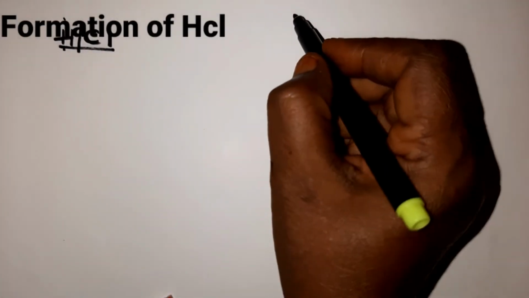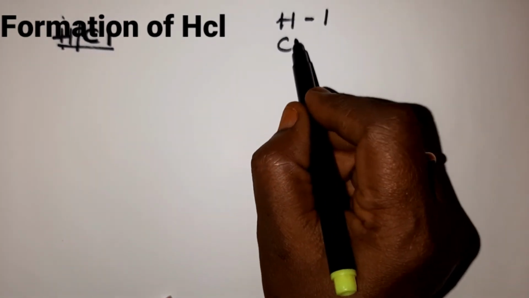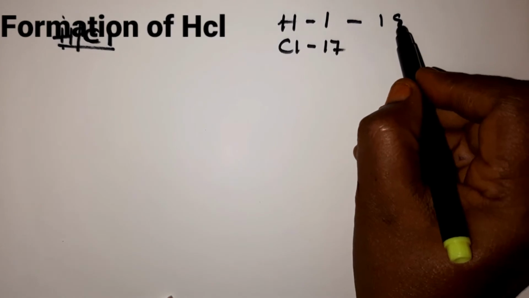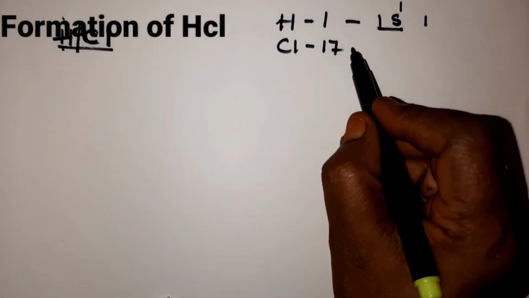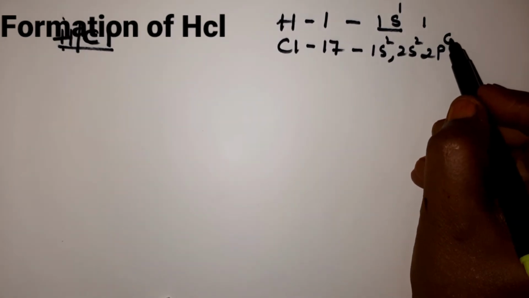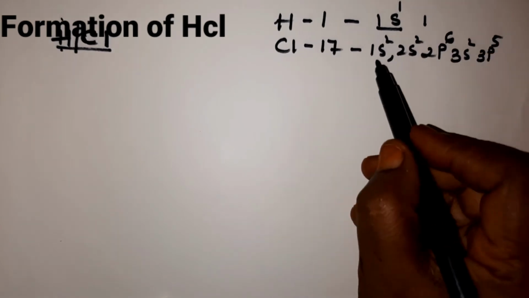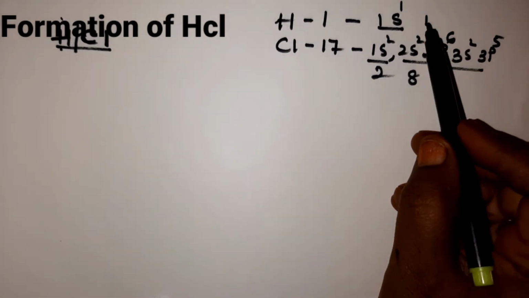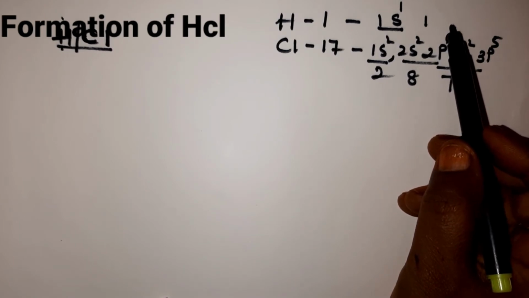Now we can see what is the atomic number of H. H atomic number is 1. Chlorine is 17, children. So how do you write electronic configuration? 1s1. So how many electrons are there in the outermost shell? 1 electron. Now what about chlorine? 1s2, 2s2, 2p6, 3s2, 3p5. Very good, children. So 2, 8 and 7 electrons. Now hydrogen is in need of 1 electron to attain helium gas electron structure, children.